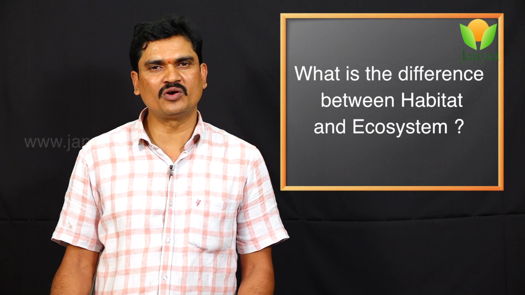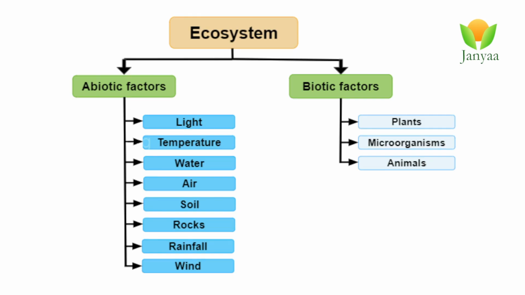Who coined the word ecosystem? Yes friends, A.G. Tansley coined the word ecosystem in 1935. An ecosystem consists of two components. One is biotic components, the second one is abiotic components. What are biotic components? Plants, animals, microorganisms come under biotic components. What are abiotic components? Soil, water, air, light, these all come under abiotic components.